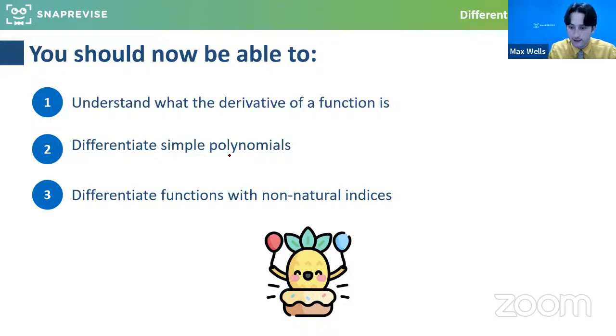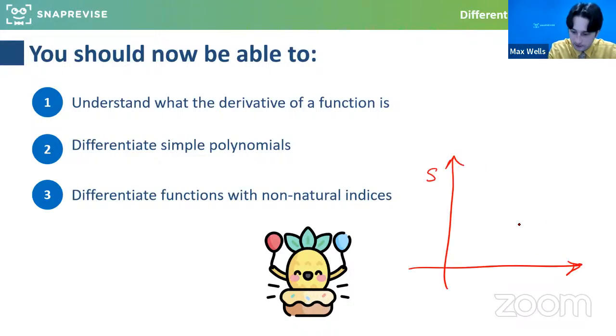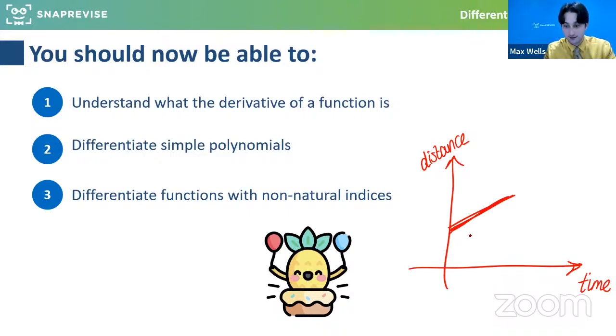So it's to do with gradients. And if you remember from mechanics, if you have displacement time, the gradient is the velocity. So if it's a constant gradient, like this, it is actually suvat. And if this is distance, and this is time, then the gradient will be the acceleration, because it's the rate of change of distance with respect to time.